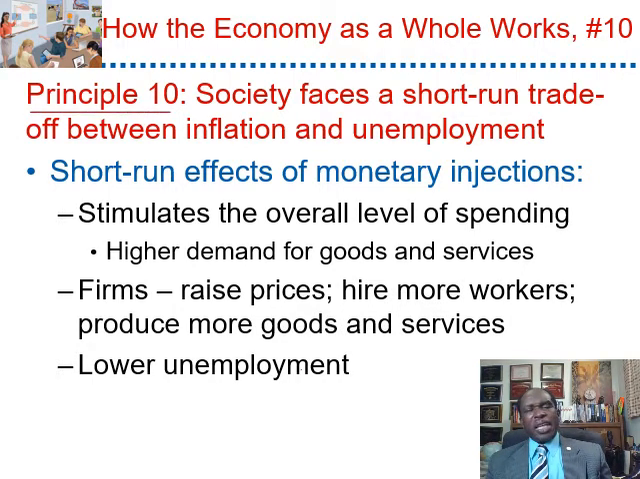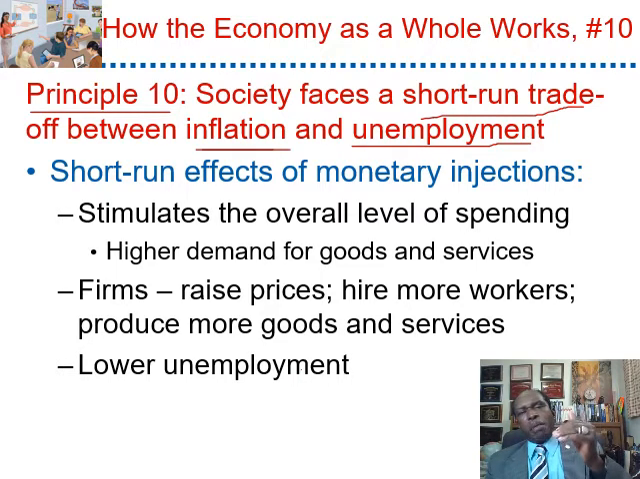Principle number 10, society faces a short-run trade-off between inflation and unemployment. This means that if the government wants to reduce inflation, this may come at the expense of unemployment, which will increase. If society tries to reduce unemployment, this may increase inflation. So there is a short-term trade-off between inflation and unemployment.